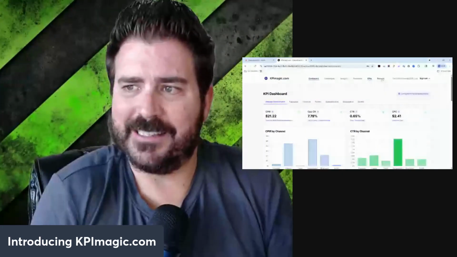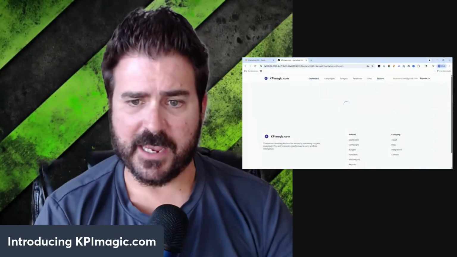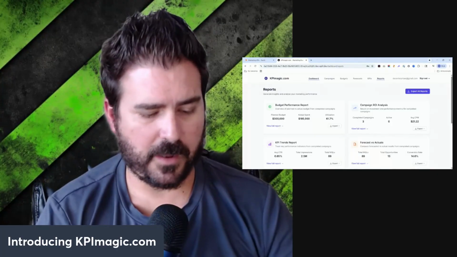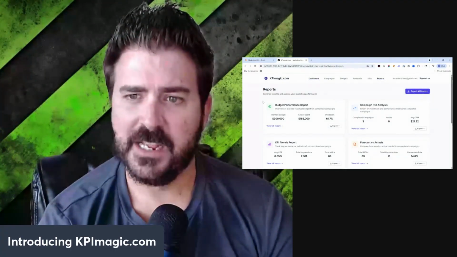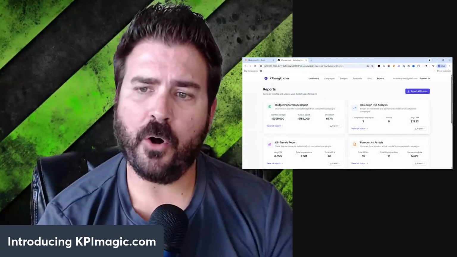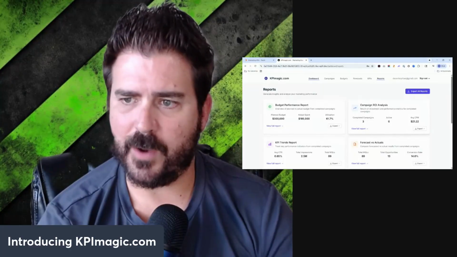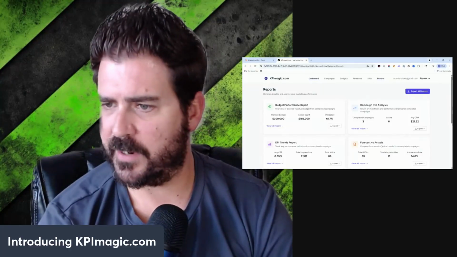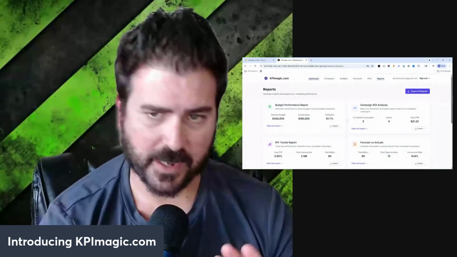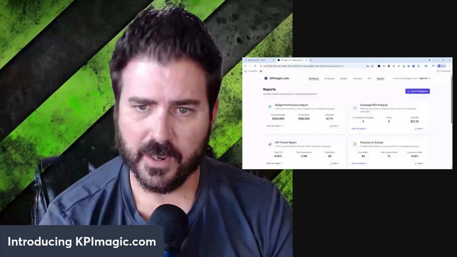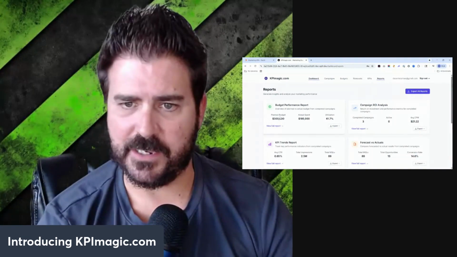And then lastly, last but not least, is the reports section. I created a reports section because, folks, within corporate organizations, they typically want to extract or export reports. So this is a view of all completed campaigns and the budget performance, the campaign ROI analysis, KPI trends report, and a forecast versus actuals report based on all completed campaigns. This is not reflective of tentative or active campaigns. Only campaigns that have completed will be reflected here, right?